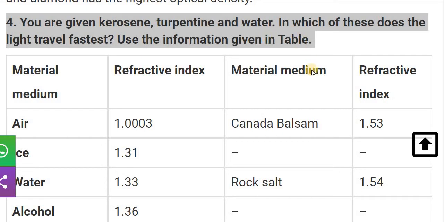As we know, if the refractive index is more, that means the density is more. If the density is more, then the speed of the light slows down. So we can say that the speed of the light is inversely proportional to the refractive index. Means if the refractive index is high, then the speed of light is low. If the refractive index is low, then the speed of the light is high. So let's see first the kerosene, turpentine and water refractive index.